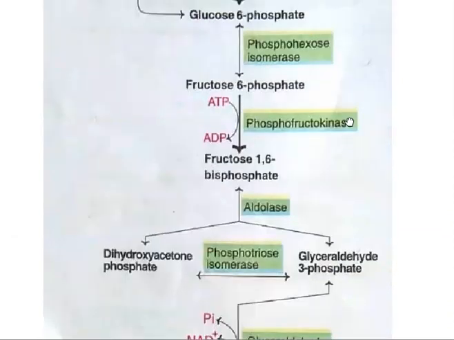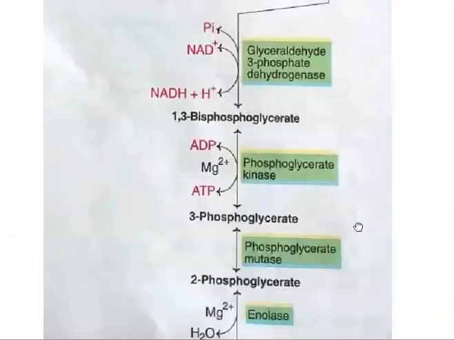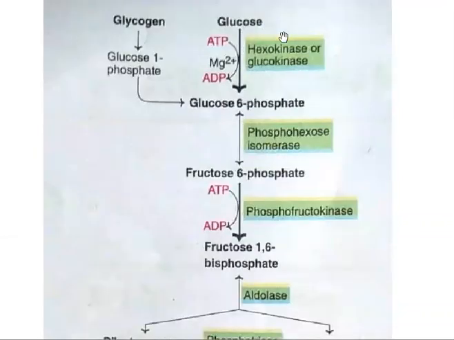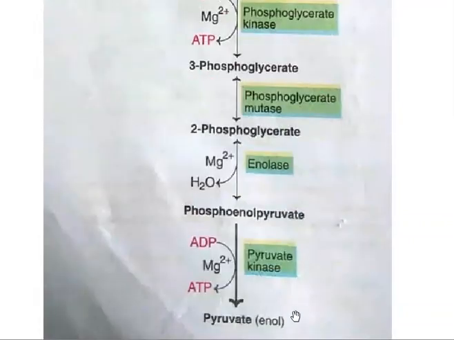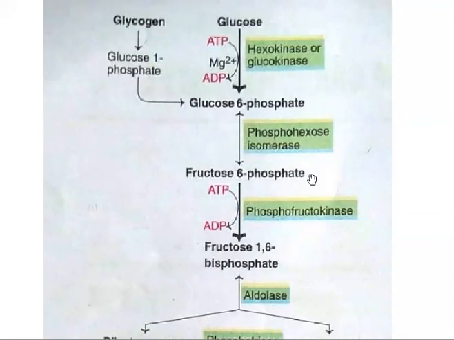So this is the pathway that we are going to deal with. Glucose is the starting material, or we can also say precursor, and pyruvate is the end product of glycolysis. Here we can get energy by this process. Coming to the pathway, glucose gets converted into glucose 6 phosphate in the presence of hexokinase or glucokinase. Here ATP will be utilized, because this comes under the ATP utilization phase, the energy utilization phase.